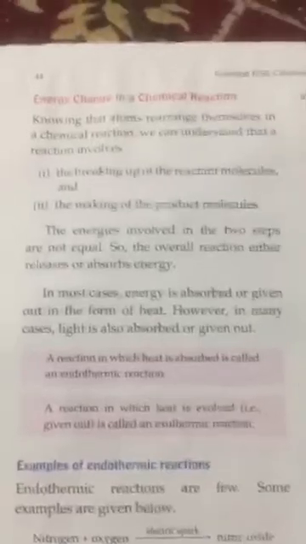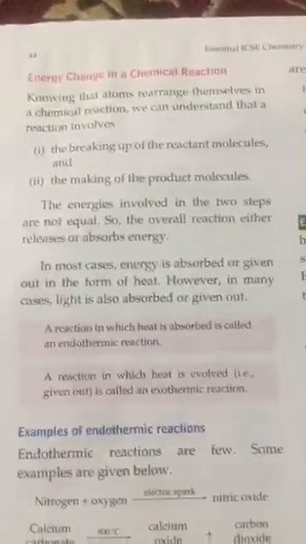Our next topic is energy change in a chemical reaction. When a chemical reaction takes place, the reactant molecules break up, as you know that reactants change into products. From here you can see that the old bonds break and new bonds are formed.